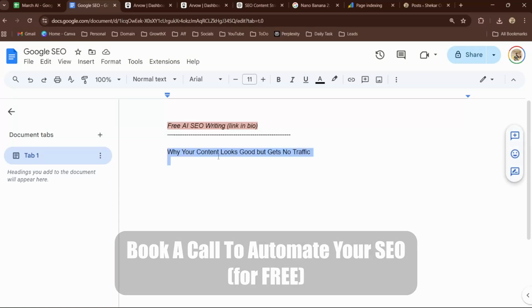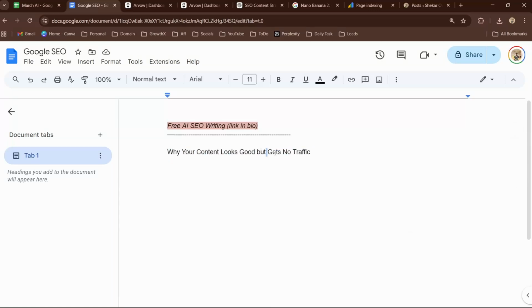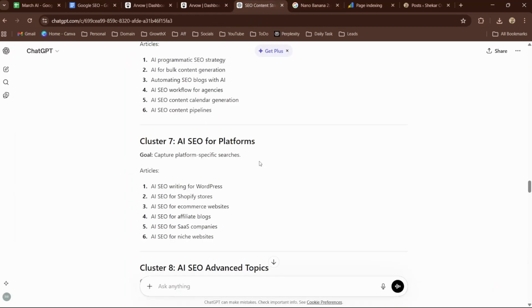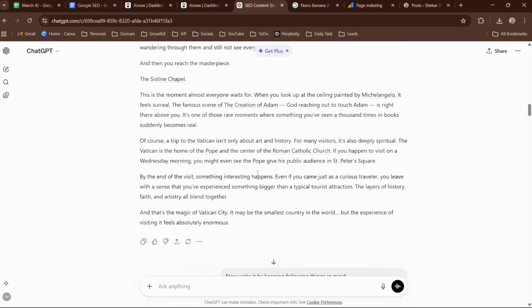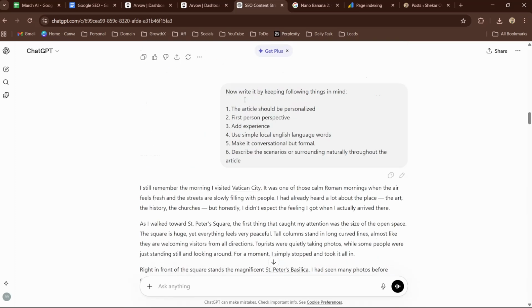I will share with you why your content looks good but gets no traffic. Now, the main reason is a lot of AI influence in your AI content. Now, if you're writing articles by just solely using ChatGPT, I prefer you to use one more prompt, which is